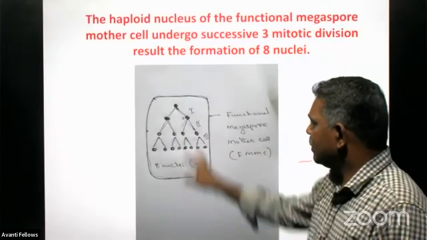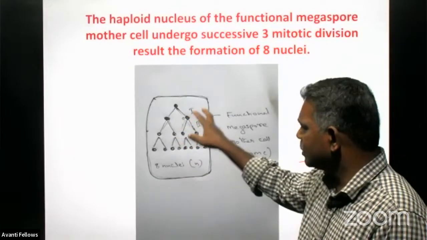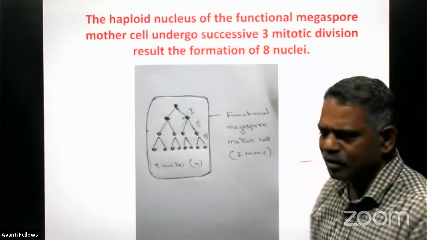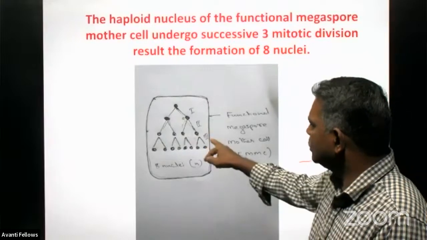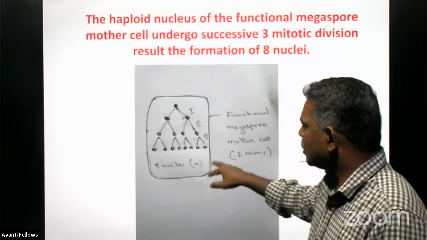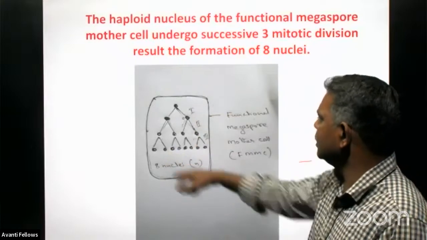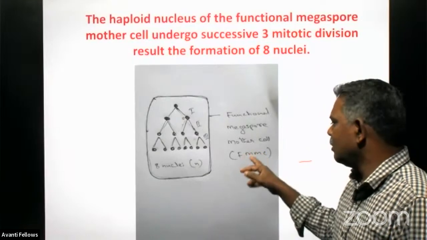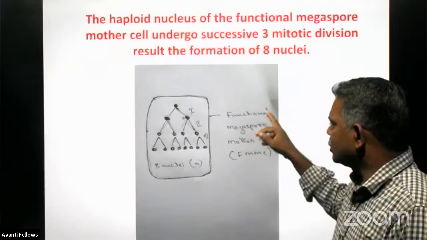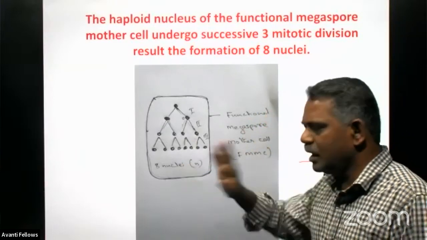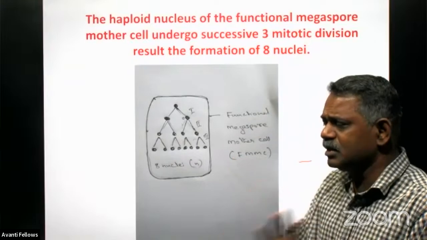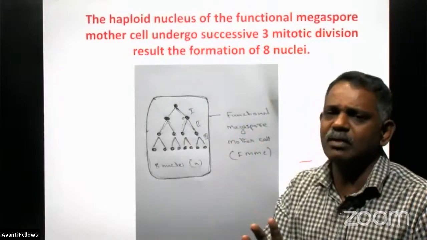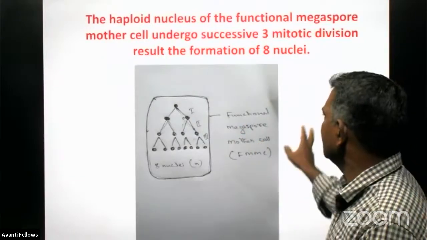Only the nuclear division. Then after this first division, it goes for the second division. So these two nuclei will divide into four nuclei. All the four nuclei are haploid nuclei only, and it goes for the next division. So naturally, a total of 8 nuclei will be produced inside the functional megaspore mother cell, FMMC. All these nuclei present inside are having only n number of chromosomes. They are all haploid in nature, right?